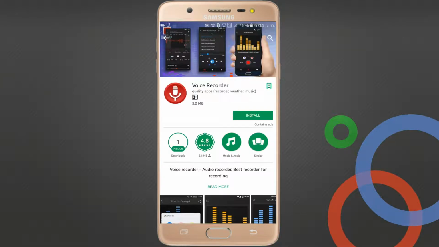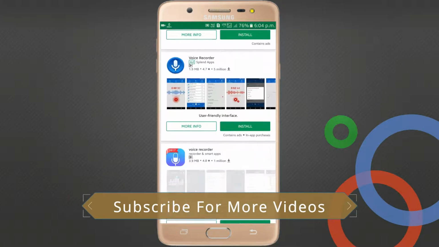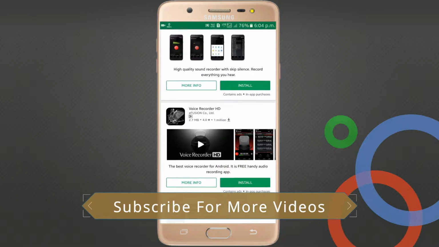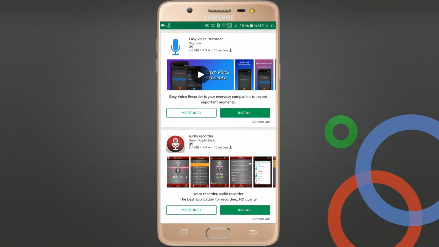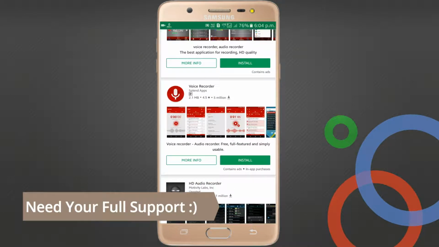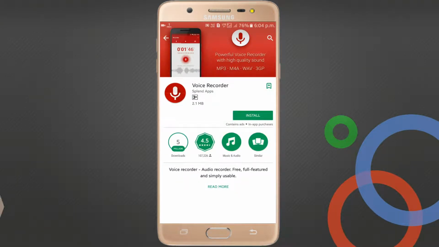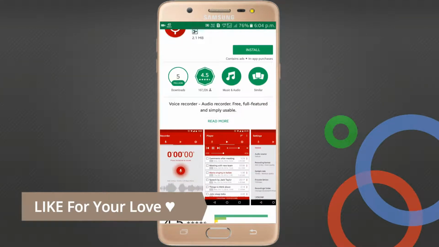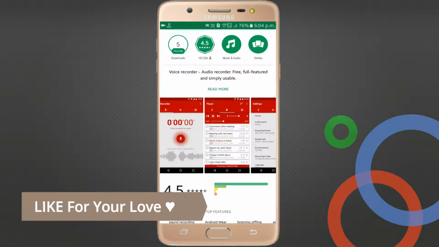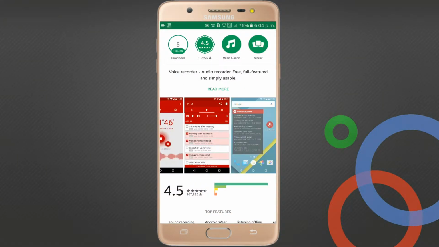And another application I want to suggest to you is the one I'm showing you here. You check it, this one. Okay, voice recorder, 5 million downloads here, and it's only 2.1 MB in size. According to me it's also a good application to record your audio, and